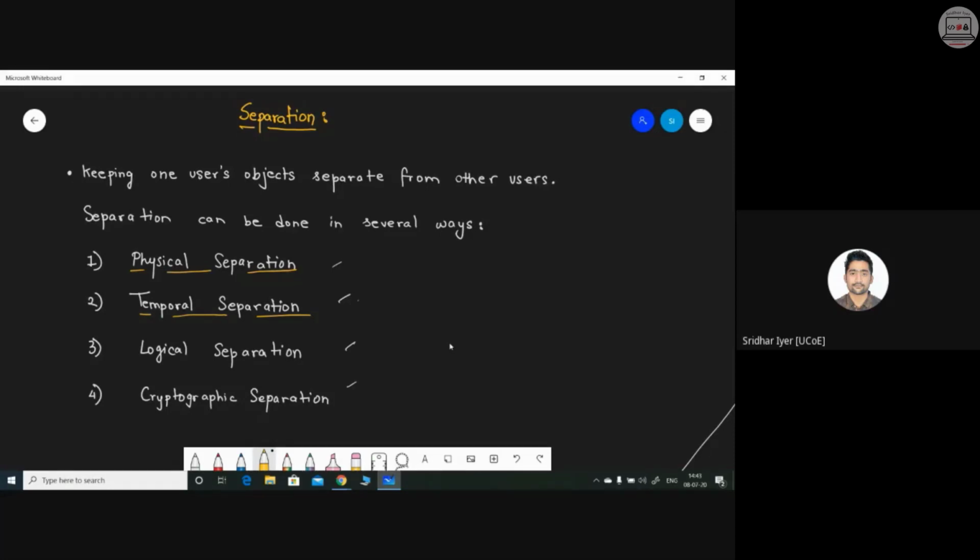Okay. Next is logical separation. What do you mean by logical separation? Logical separation is the same thing. You are virtually separating the actual physical hardware. You might have heard about the term virtualization. Virtualization is nothing but you have a hardware, but you're creating virtual units of the same hardware which can be shared among multiple users. So what is happening? Multiple users can access the same physical hardware using their own share of virtual units or logical units.